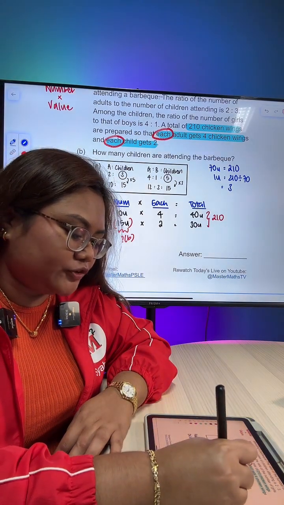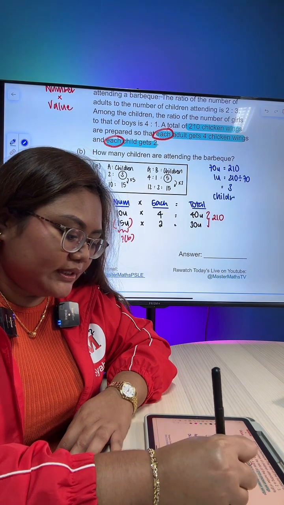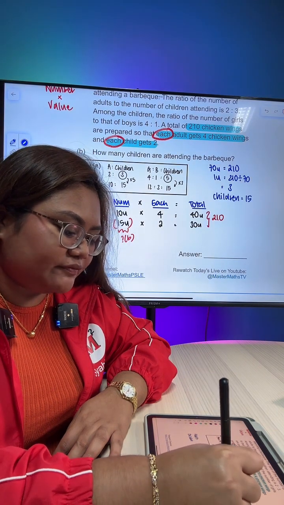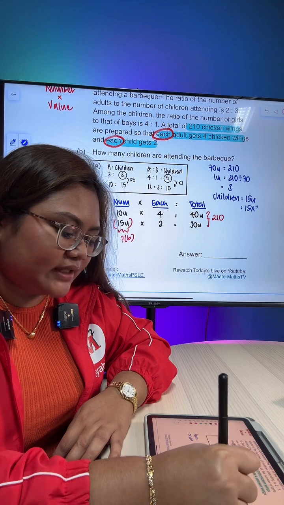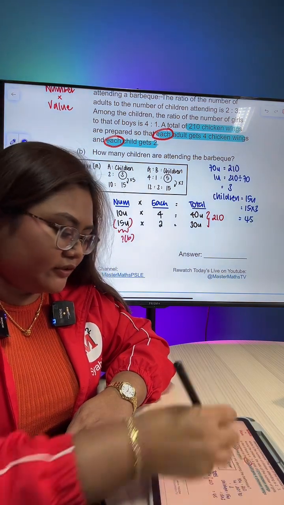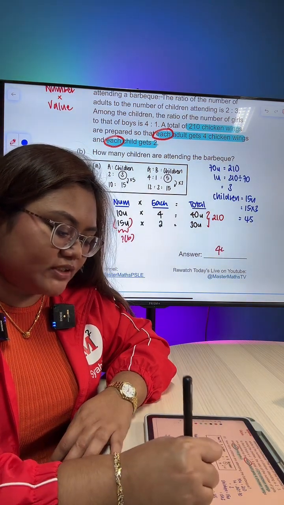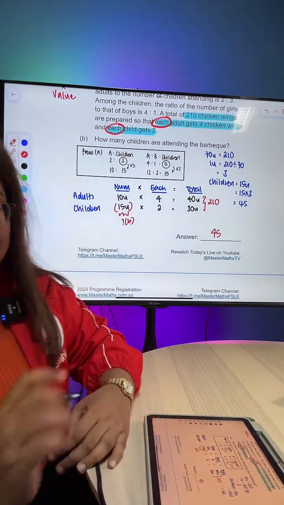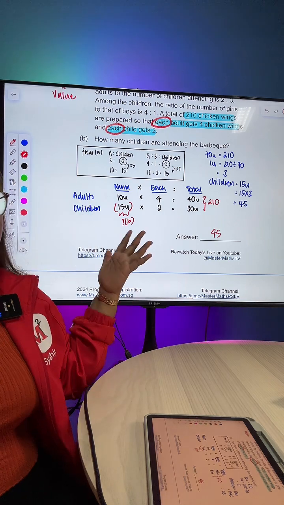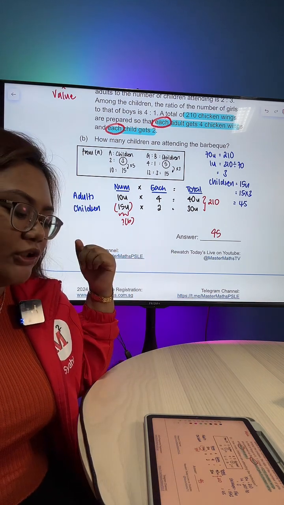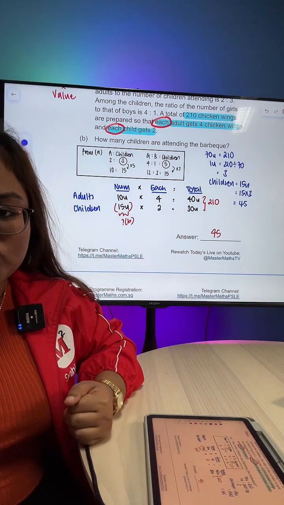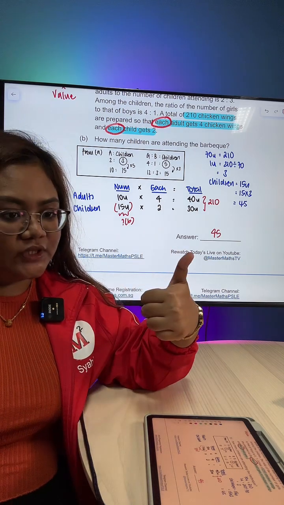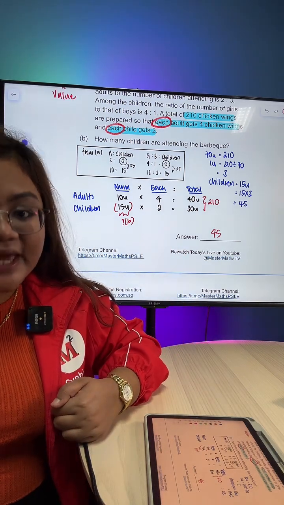And so the number of children is 45, because 15 units, that's 15 times 3 to give us 45. Give me a second, yeah? Let me shift this for you. Okay? So that is how we get 45 children who attended the barbecue. Everybody good? Can follow?